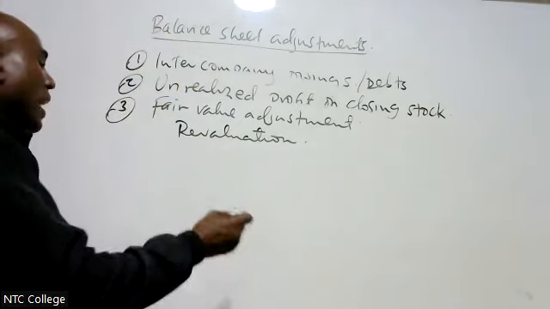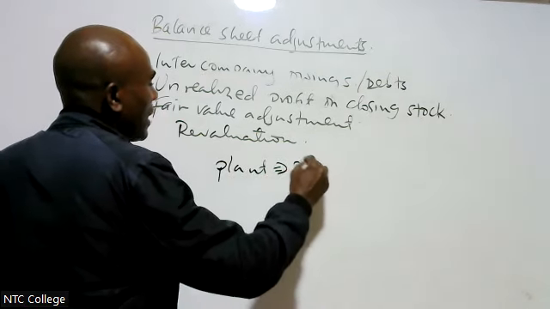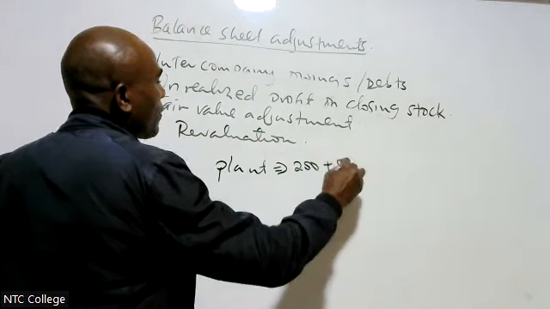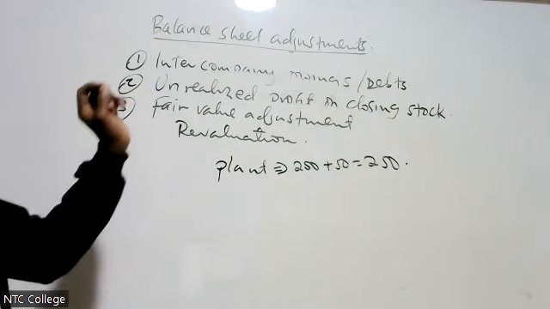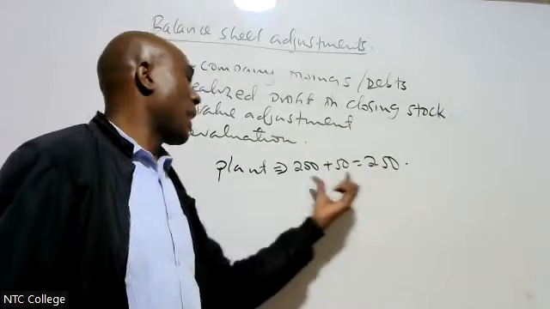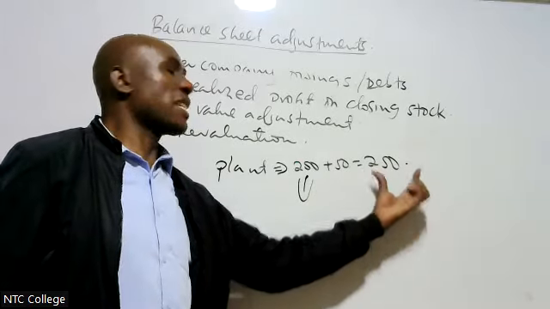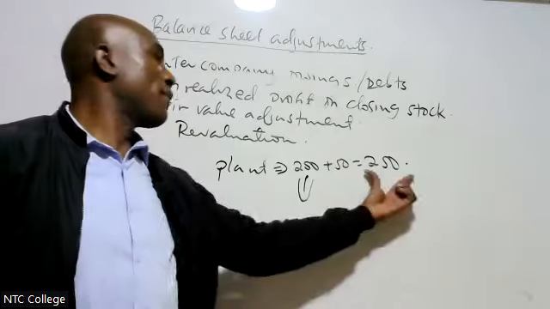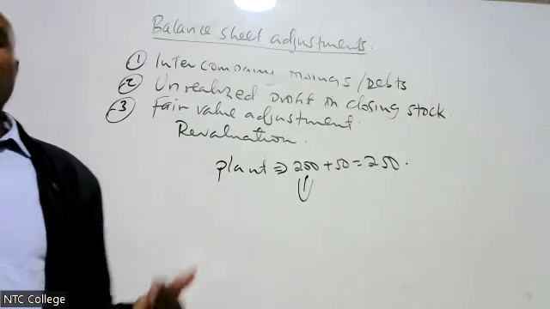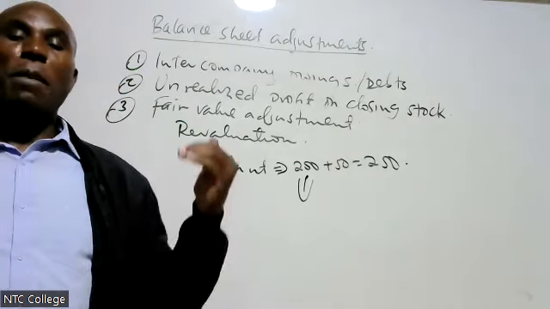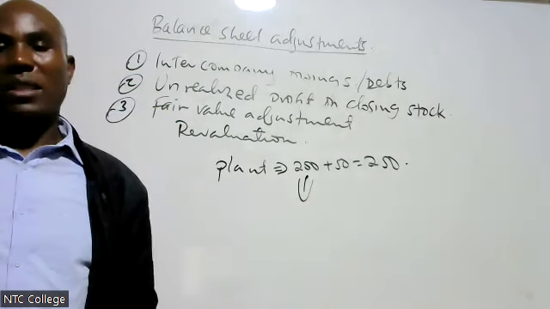For example, we have revalued our plant or PPE. It was 200 million. We have revalued by 50. Therefore, it comes to 250. But now, instead of reporting 250 as a subsidiary, I'm still reporting 200. I have not adjusted my net assets to 250. That's why Madam is saying, upon revaluation, the subsidiary may fail to incorporate the revaluation in the books.